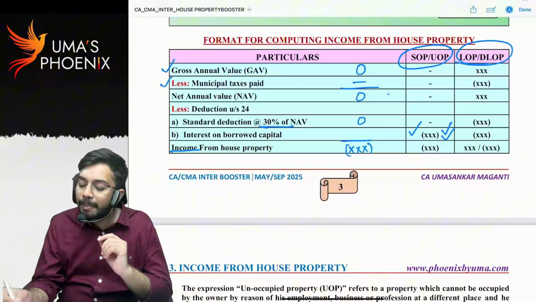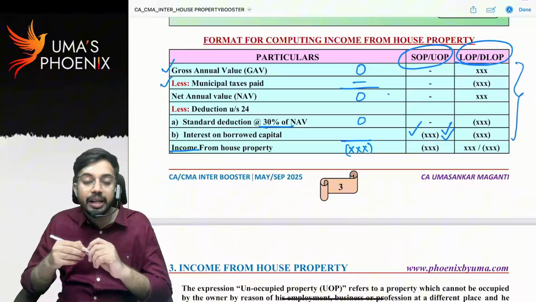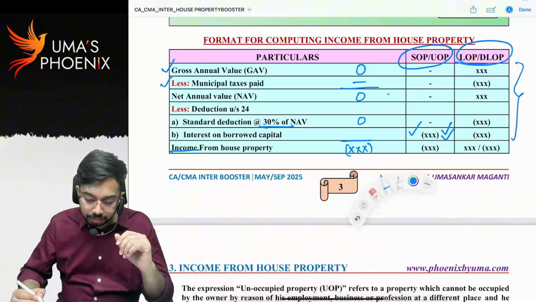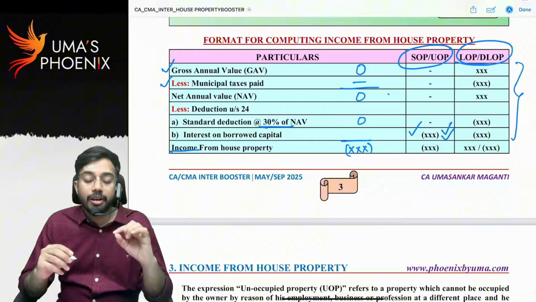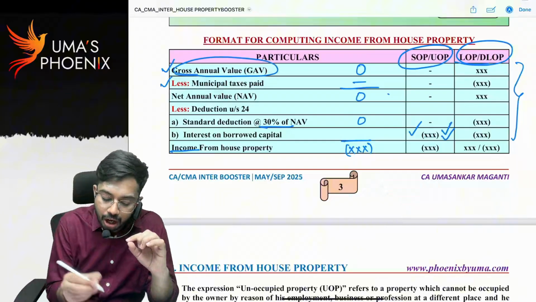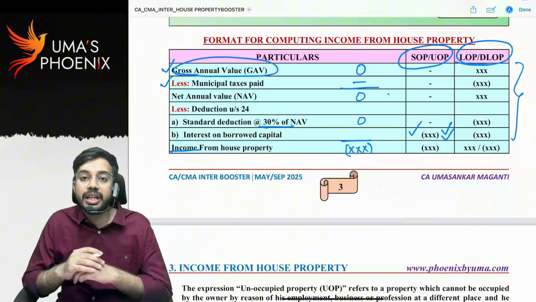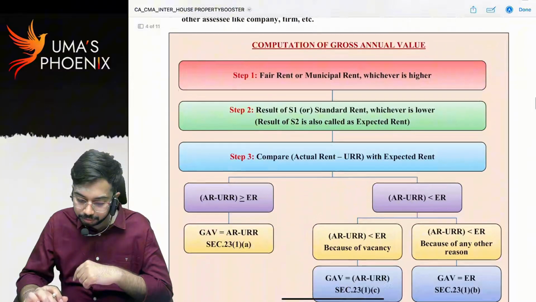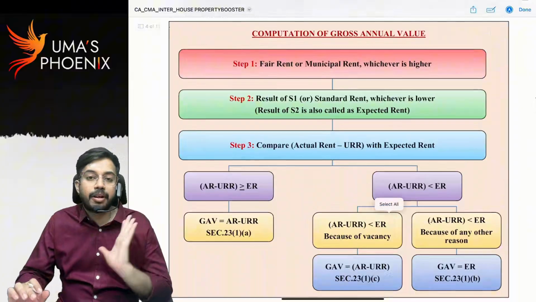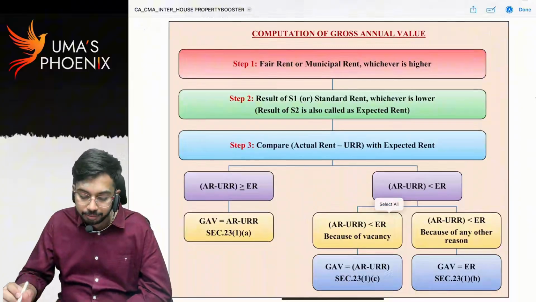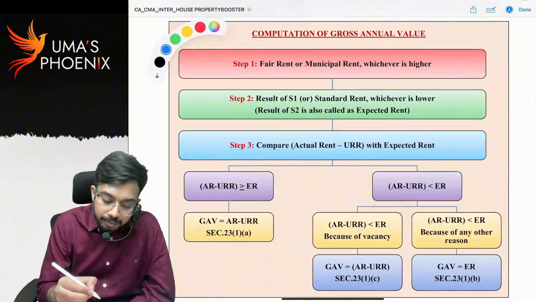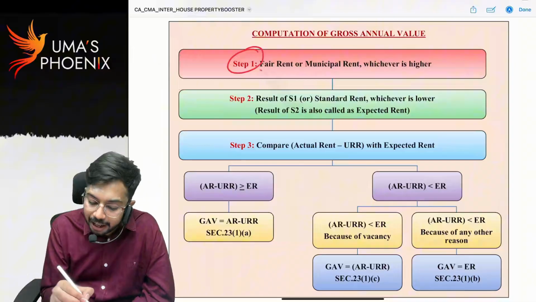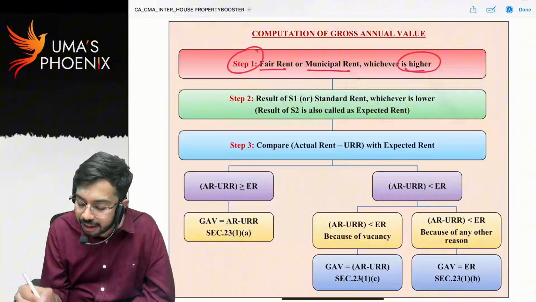Next, for let out property and deemed to be let out property, let us see. Now, first let us discuss gross annual value calculation, how GAV will be calculated. See, these are the steps for computing gross annual value. First, step 1 is fair rent or municipal rent, whichever is higher.